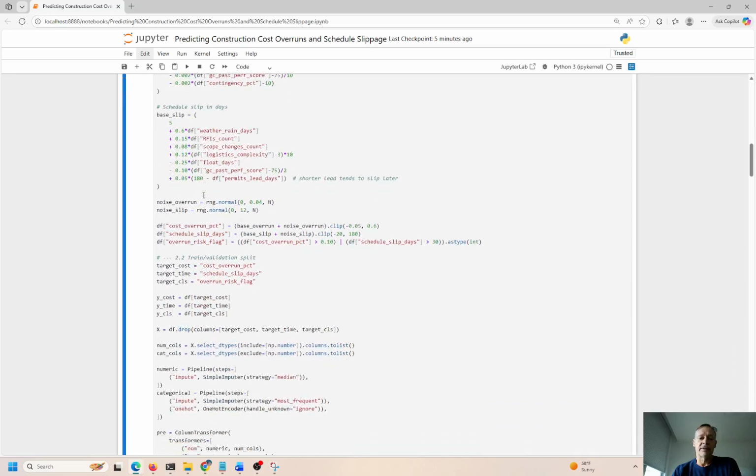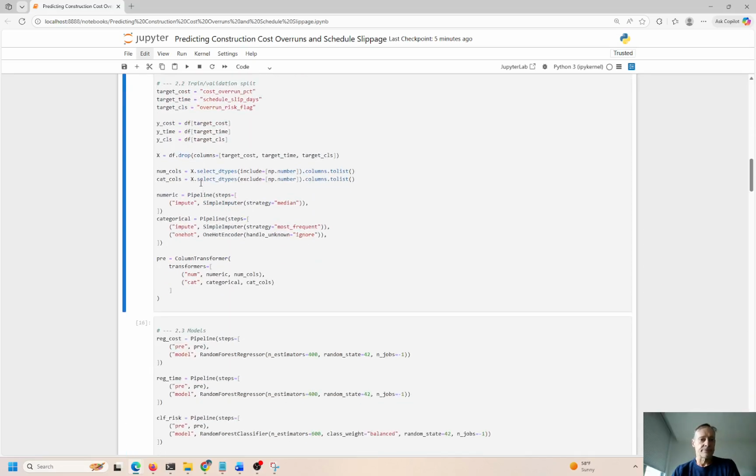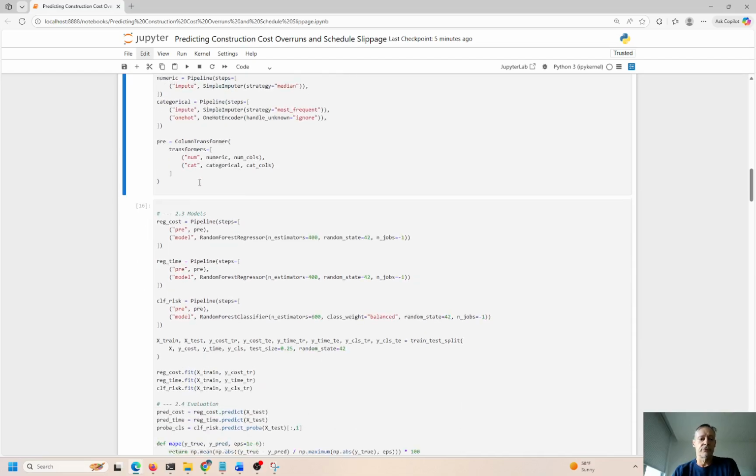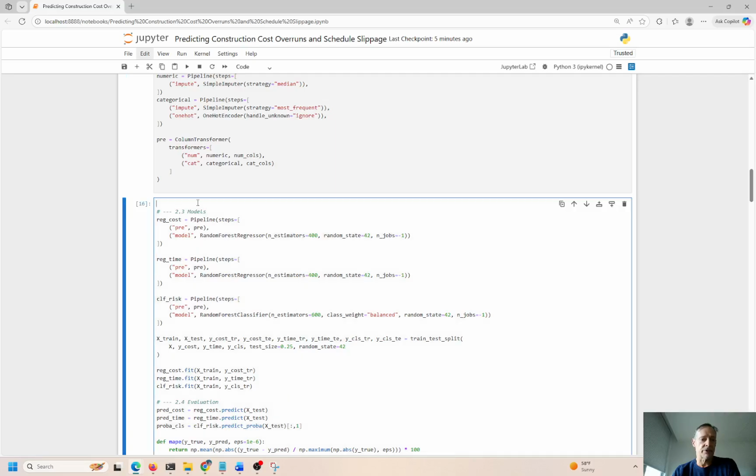So control enter to run this, and we are capturing the basic metrics that we need to input to the model to make the forecast into the future. So we have the pipeline here. All the data is going to flow through the pipeline. We have the regular costs, regular time, classifying risk, and then we have the training testing. The Y is a dependent variable, so all the independent variables will have an impact on the dependent variable.